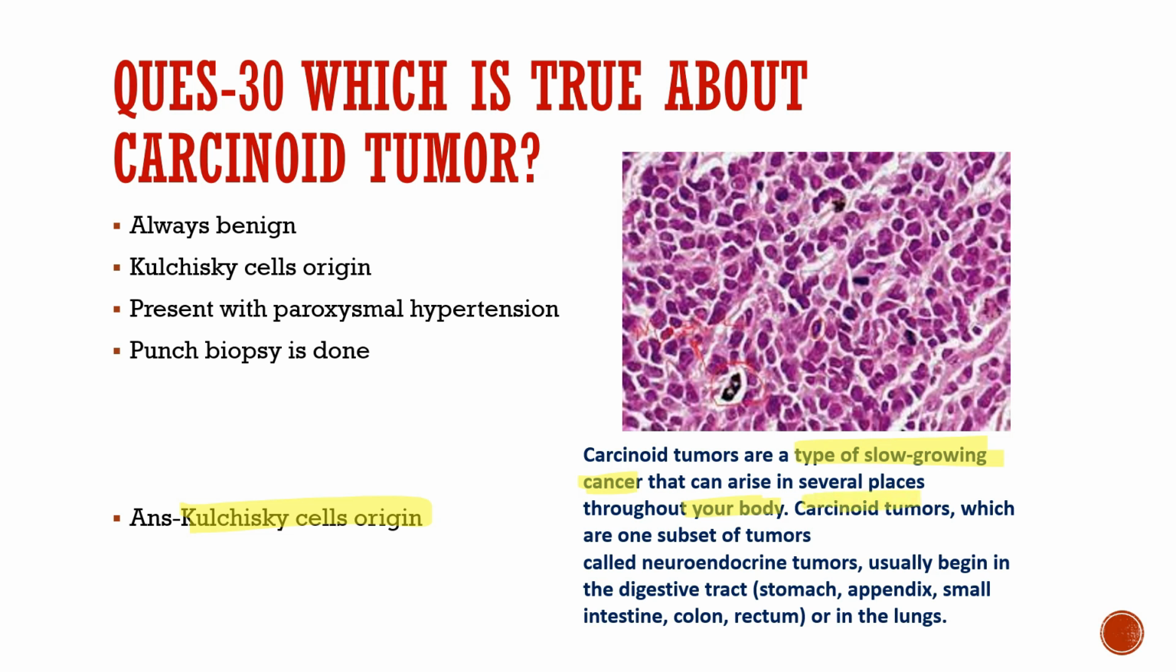Carcinoid tumors, also called neuroendocrine tumors, are usually benign in the digestive tract, that is stomach, appendix, small intestine, colon, and rectum, or in the lungs. So the true statement is that it has an origin of Kulchitsky cells, as you can see in the microscopic image.